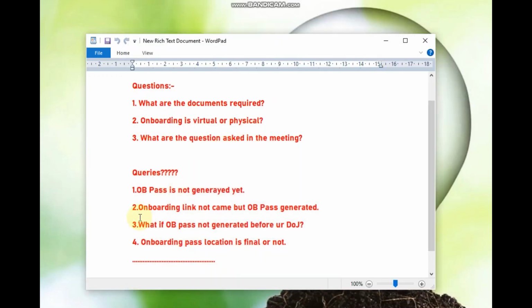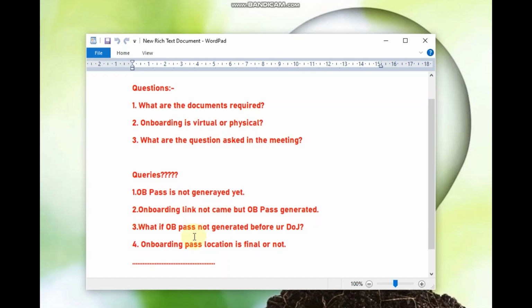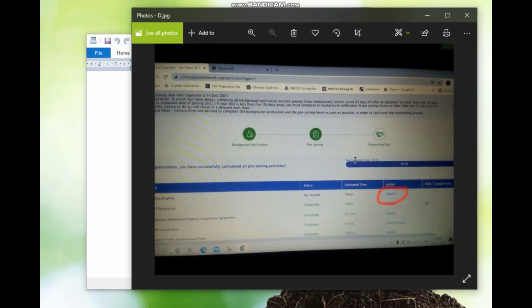Now coming to the next query, that is your onboarding pass is generated but your onboarding link is not yet generated. See guys, if you have got your onboarding pass, don't need to worry. Your onboarding link will be generated a day before your date of joining. If someone does not receive the link, don't worry, you will receive it till the end of the previous day of the date of joining.